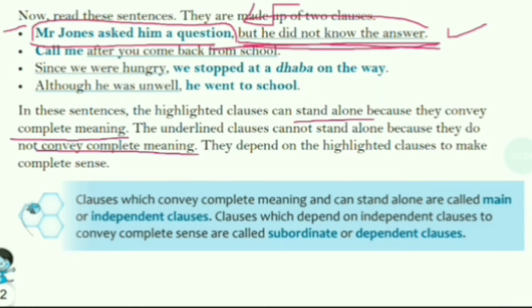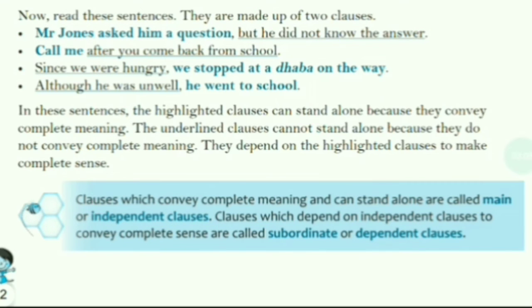So the highlighted clause that conveys a complete meaning and can stand alone is called an independent clause or main clause, right? And the other clause, which needs another clause to make complete sense, is a subordinate or dependent clause, because in itself it isn't complete. It needs another clause to complete its meaning.